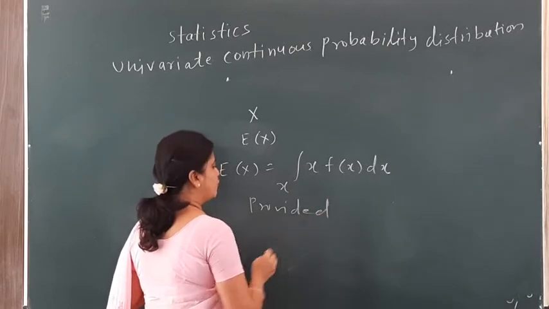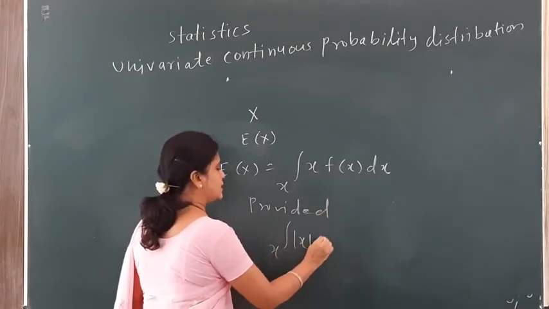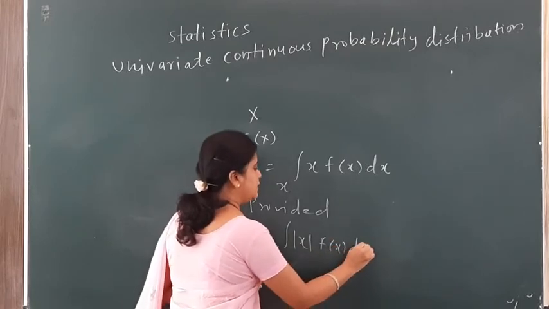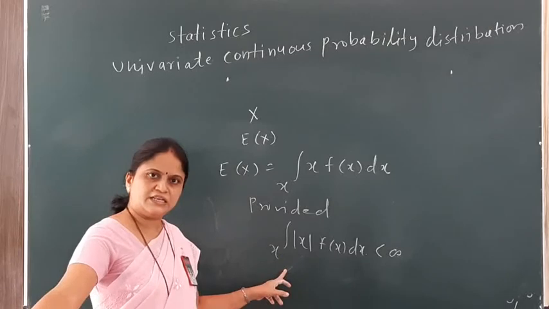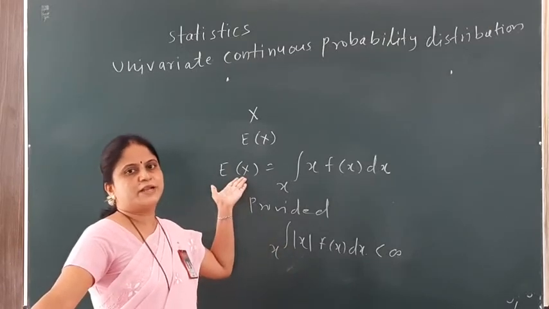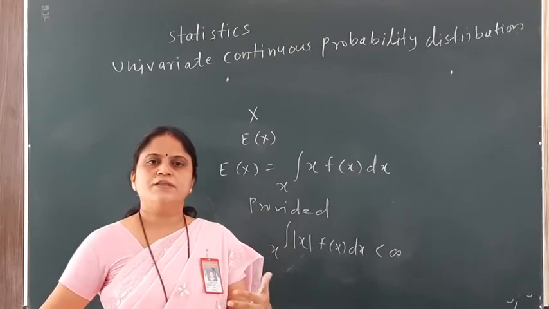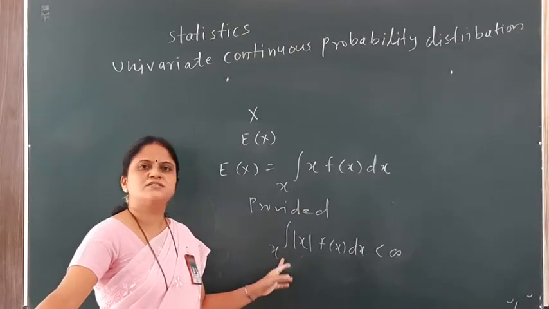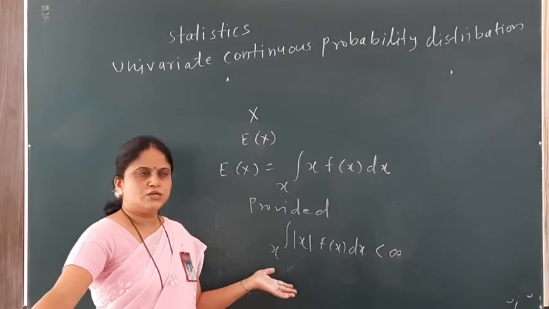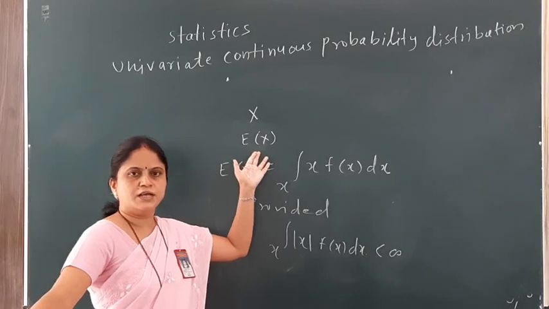There is one more condition: the integral over the range of x of modulus of x times f(x) dx must be less than infinity. Only if this holds does the expected value of x exist, because for some random variables the expected value may not exist since the integral does not converge. So that is the definition of the expectation of random variable x.